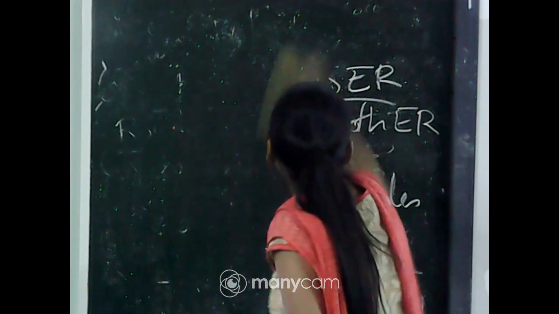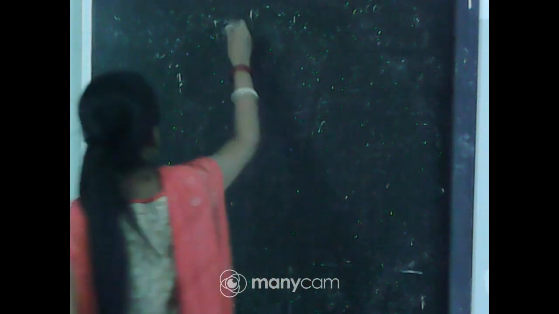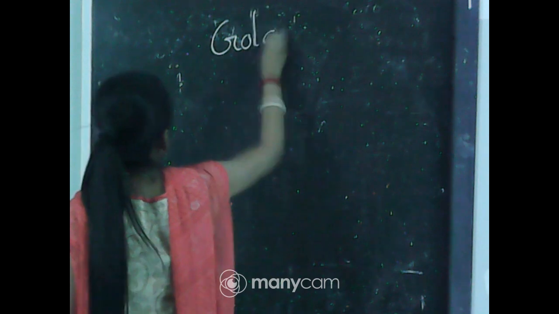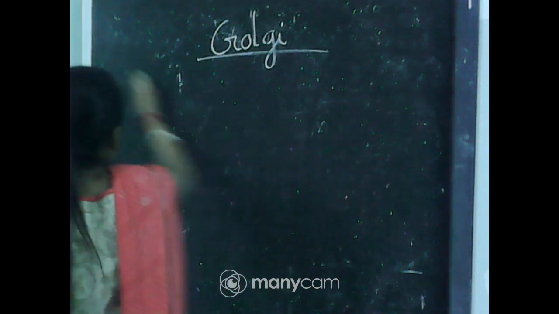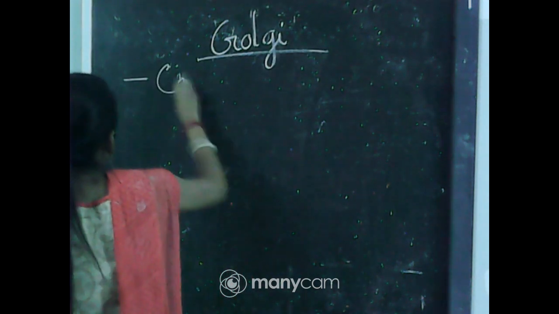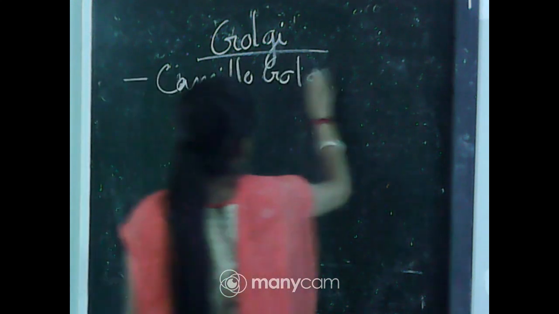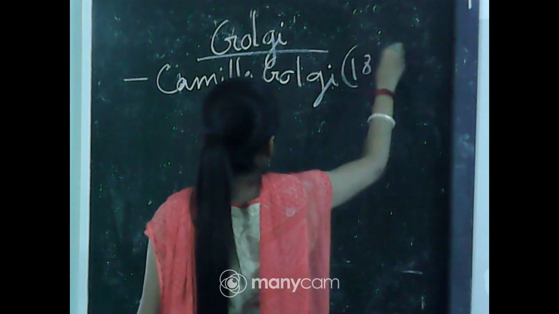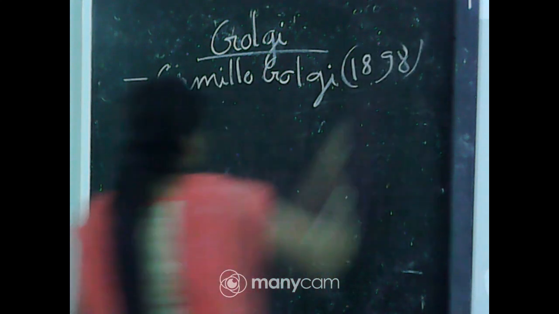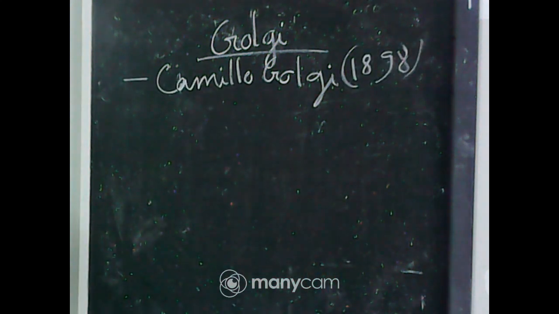Next, I will discuss the Golgi complex. Next one is Golgi. This structure was described by the scientist Camillo Golgi in the year 1898.